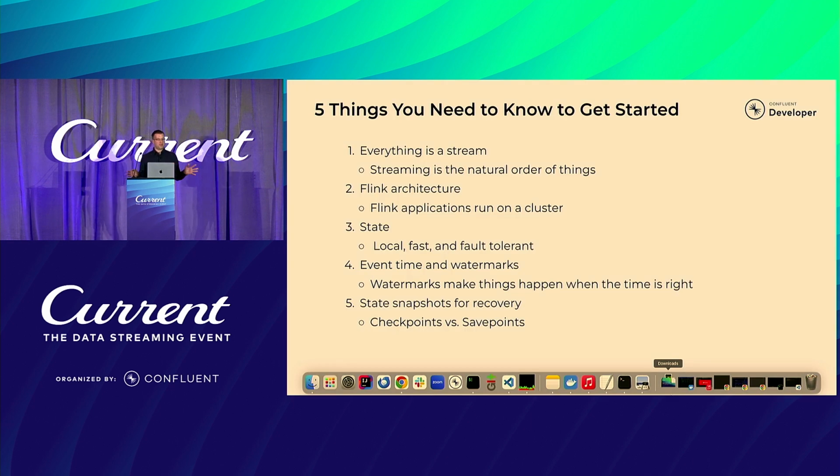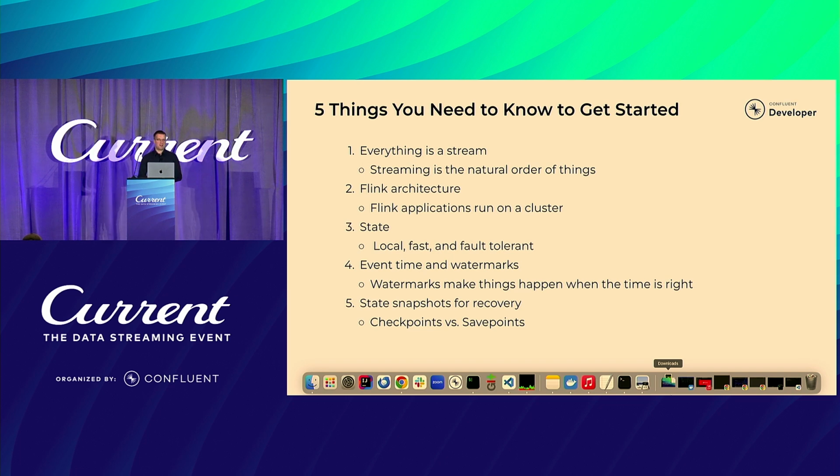Now, just to wrap things up, 5 things you need to know to get started. We ran through a couple of points. I basically wanted to make those 5 the important ones. First of all, everything is a stream. And streaming is the natural order of things. Then Flink's architecture. I'm not going to repeat it here, but the most important part: Flink runs on a cluster. Flink streaming applications run on that cluster, which consists of a job manager and task managers. State in Flink is local. It's fast, and it's fault-tolerant.